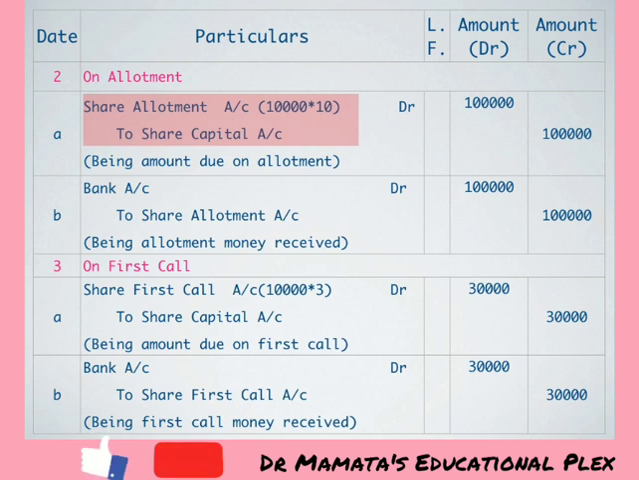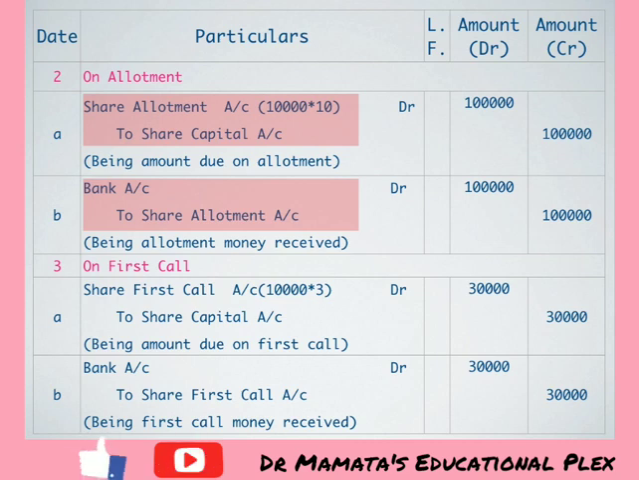Now second entry on allotment will be of amount received. So entry will be bank account debit to share allotment account. The amount due was received in full. So we will write the narration being allotment money received. These amounts we have calculated earlier in our statement of issue of shares or in our working note. There we can easily see these amounts.